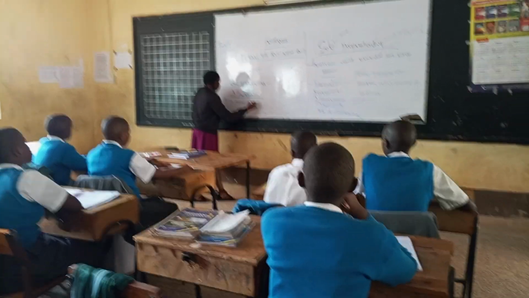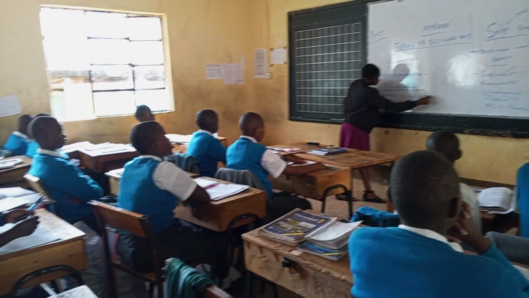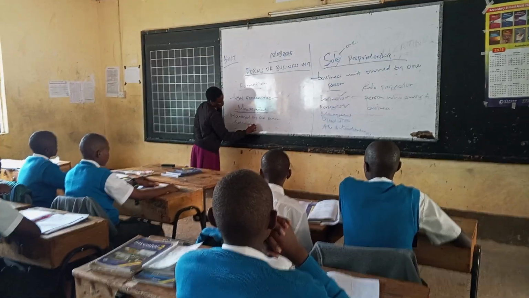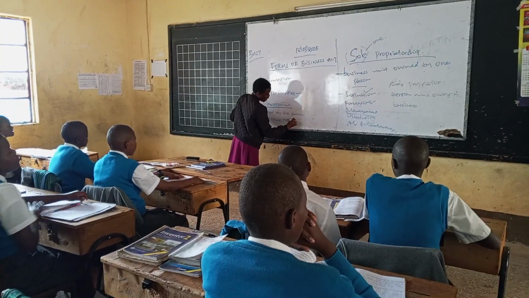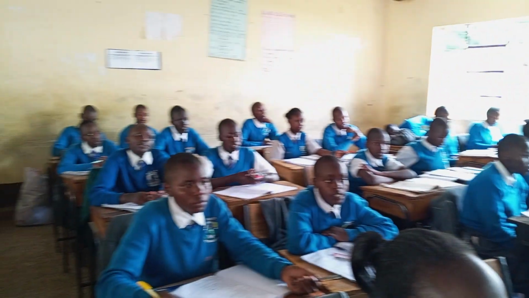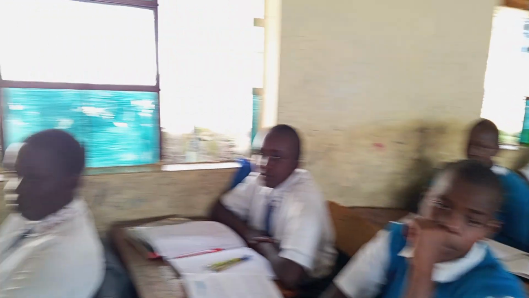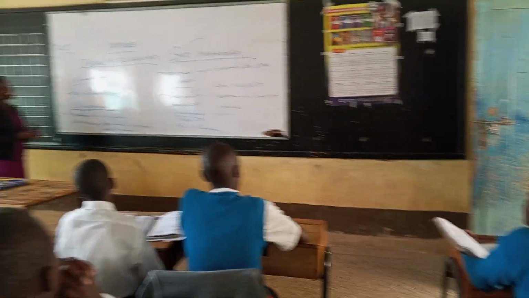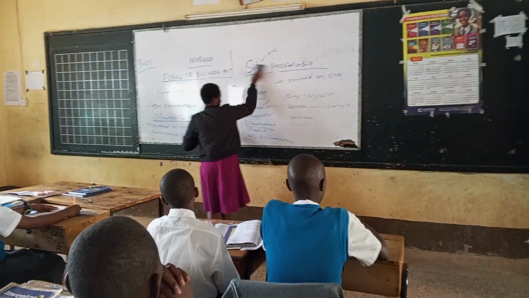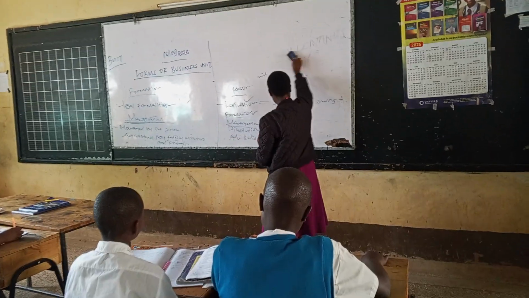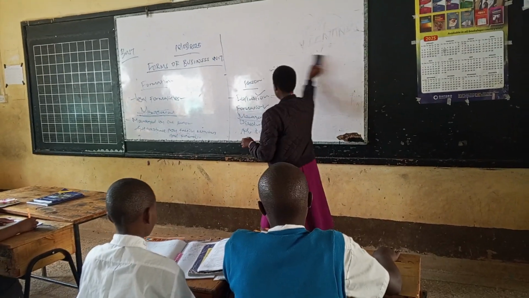So management of a sole proprietorship, it is managed by one person. Again, you can get assistance from who? From family members and friends. So that is it about the management of a sole proprietorship business. It is just simple. That is how it is managed. So we go to the next step. What is it? Dissolution.